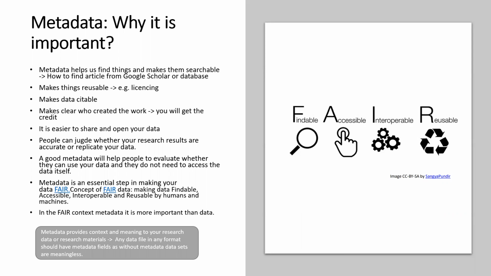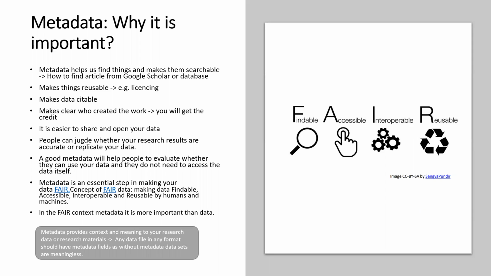And then metadata also makes things more reusable, for example, by licensing and providing enough documentation to make the dataset more understandable. And it also makes data citable. For example, persistent identifiers are one of the main things needed to make data citable. So if the data can always be located, it doesn't matter whether it's moved somewhere, because if it has a persistent identifier, you can always locate the data and always cite the data.